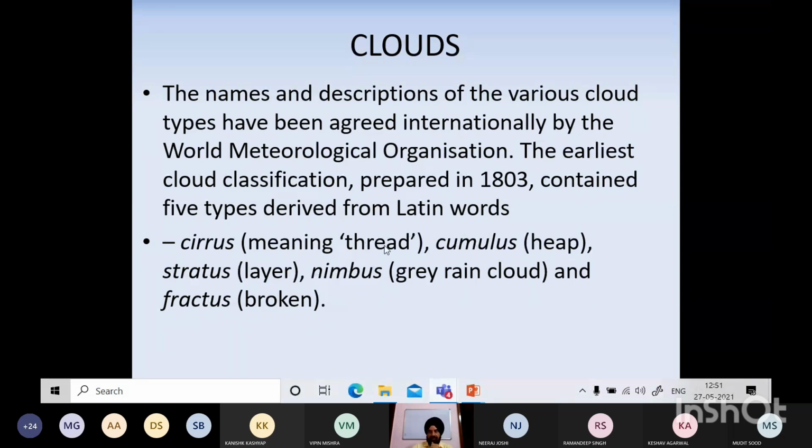Cirrus meaning thread. So these are all the Latin words. Cumulus means heap of something, cumulus. Stratus, layer. Nimbus, grey rain cloud, and fractus means broken.